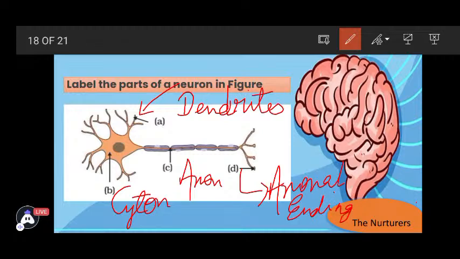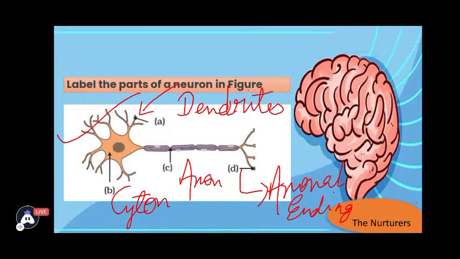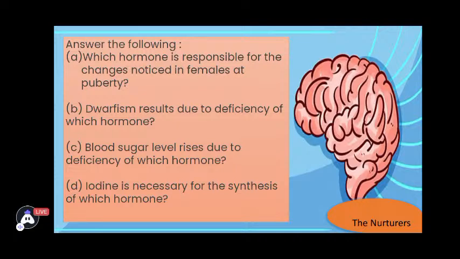So these are the four important labelings and you must know how to draw the structure of the neuron yourself. It can come to draw as well. So keeping the time precise, this is the last question for today's session, which needs to be done carefully.